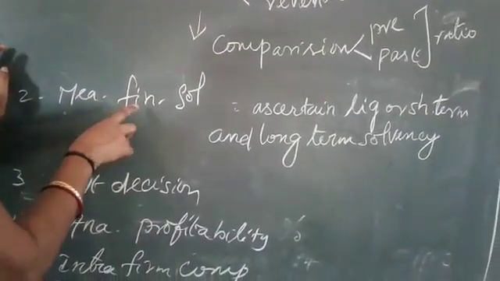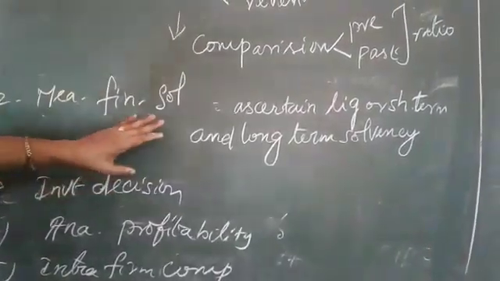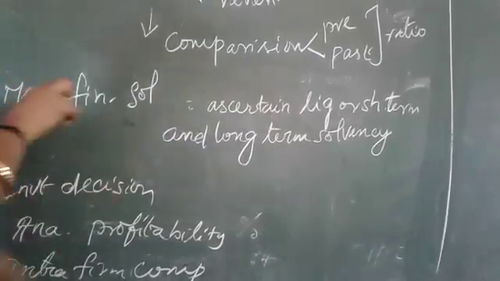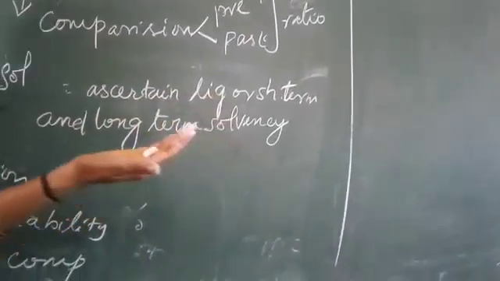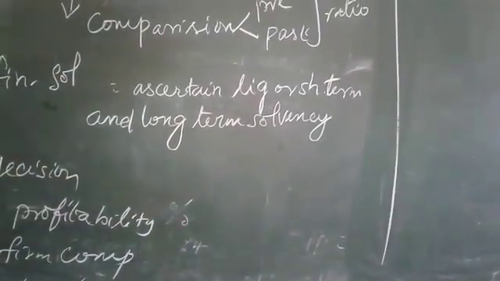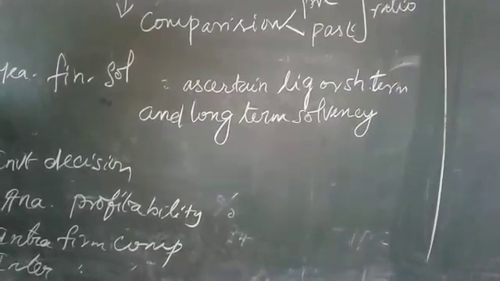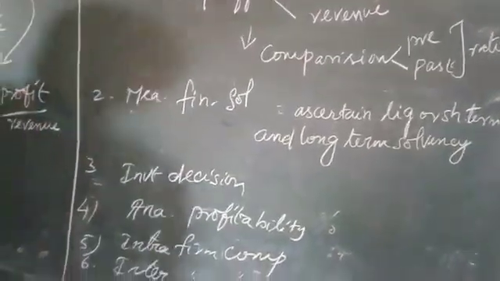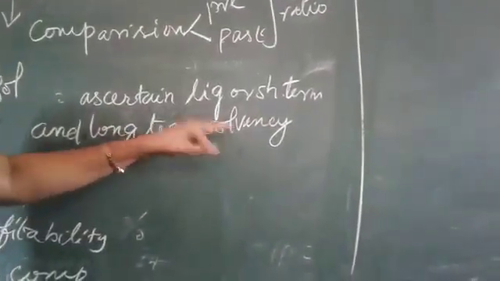Measuring the financial solvency. Solvency means repaying capacity. How do they see it? That is, ascertain the liquidity: how much money we are having in cash. Cash in hand, and also in the accounts, in the balance sheet we often use cash in hand, cash at bank, like that, isn't it? So that comes under the liquidity position. Otherwise, short term and also long term solvency.